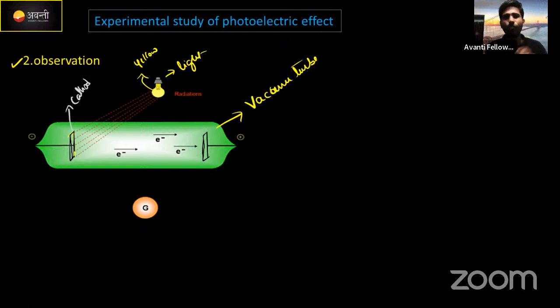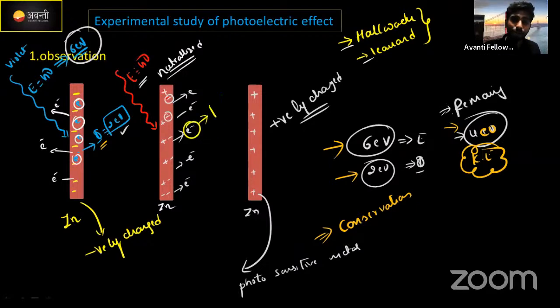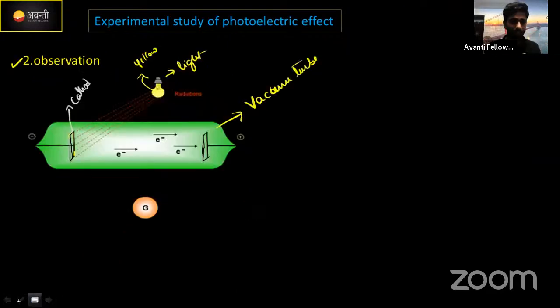Cathode is nothing but, guys, photosensitive metal. Up to now, what are the metals we took here? Look, this is the metal we took for this process. The metal we will call a photosensitive metal. By utilizing the energy, what do the electrons do? They will come out from the metal. We call these electrons photoelectrons. Right? Okay.